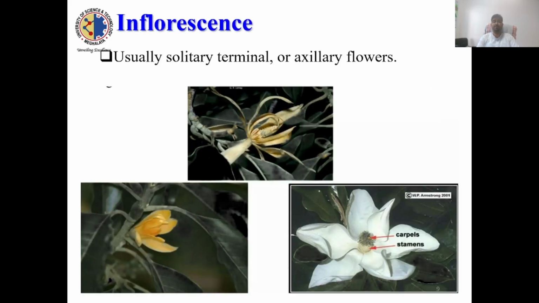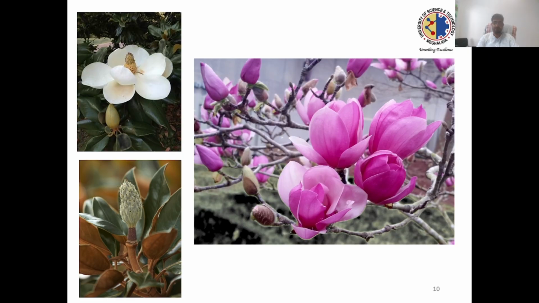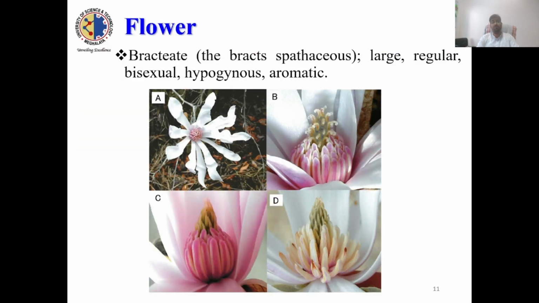Inflorescence of this family is usually solitary terminal, but axillary flowers you will also find. These are some pictures of species of this group. Flower is mostly bracteate, large, regular, bisexual, hypogynous, and aromatic. Not all the flowers are aromatic, but there are flowers which are aromatic. Bracts are present, spathe type, and mostly flowers are large in size. Both sexes are present.